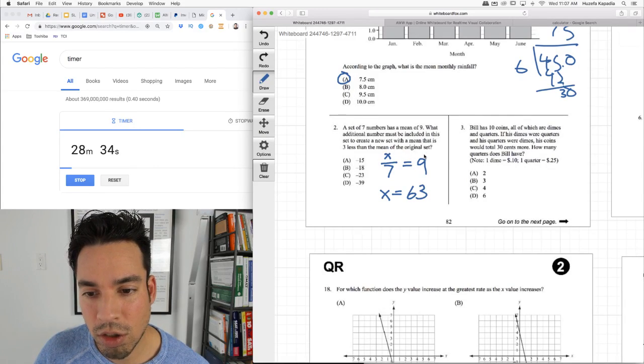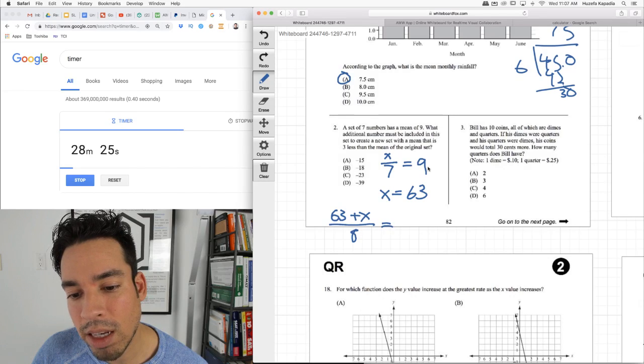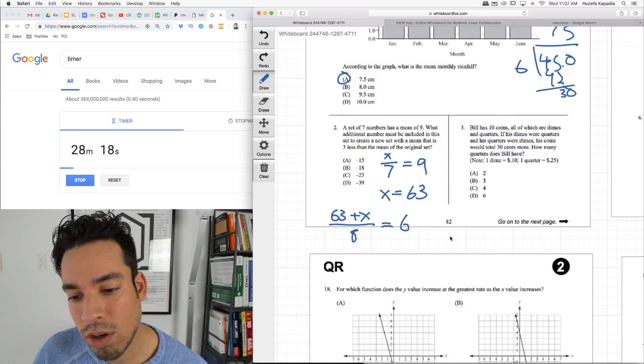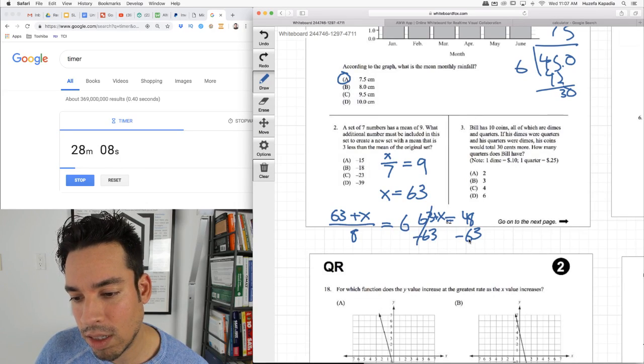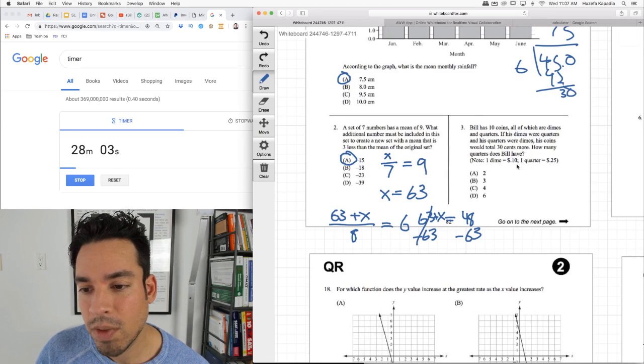And in this set, to create a set with a new mean that is 3 less than the mean of the original set, we take this 63 and add some new value to it. Now we're over 8, and we want a new mean that is 3 less than 9, which is 6. That's a pretty big drop. Now we isolate and solve. 8 times 6 is 48. So we have 48 equals 63 plus x. Subtract 63. 48 minus 63 is negative 15, I believe, right? 10 and 5, yeah, negative 15. There we go.